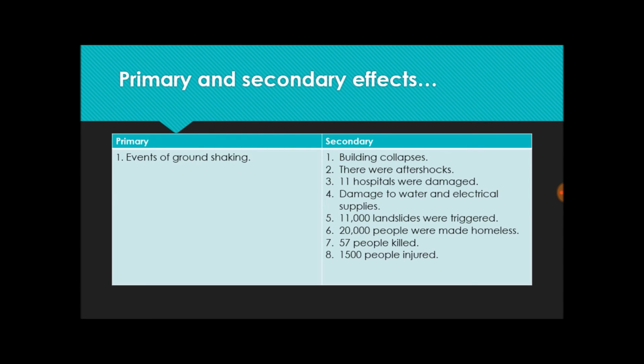11 hospitals were damaged, so yeah, there was an interruption in medication, so many people were left without medication basically. There was damage to water and electrical supplies, so yeah, life was at a halt in LA. There were 11,000 landslides, 20,000 people were made homeless. So yeah, so many homes were destroyed, panic, trauma. So yeah, it was a pretty drastic situation there.